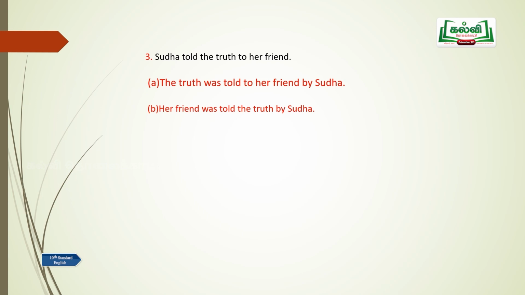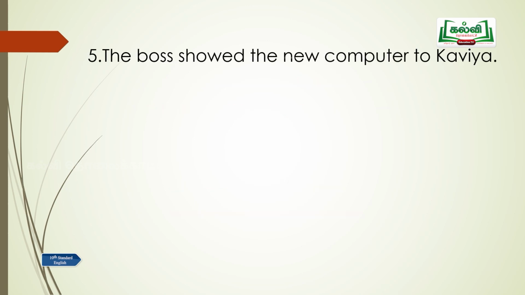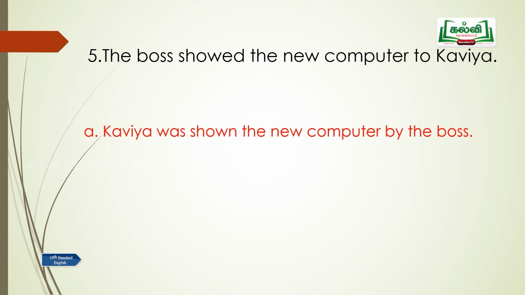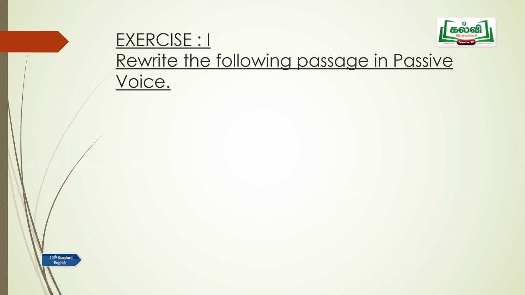That's the only difference. They offered the job to Venkat. Venkat was offered a job by them. A job was offered to Venkat by them. The boss showed the new computer to Kavya. Kavya was shown the new computer by the boss. The new computer was shown to Kavya by the boss. So we'll move into exercise I.